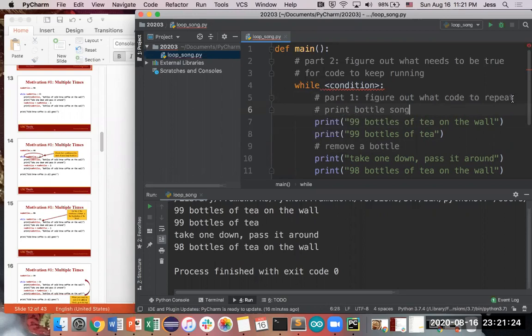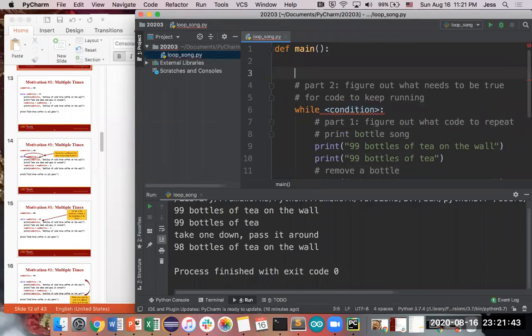Those are the two parts, part A and part B. So we need to have some way to track how many bottles we actually have. And this will also help us form that condition to say, hey, number of bottles, is it still greater than 0? So how I'm going to do that is I'm going to create a variable up here, which is going to be an int that counts the number of bottles that we have.